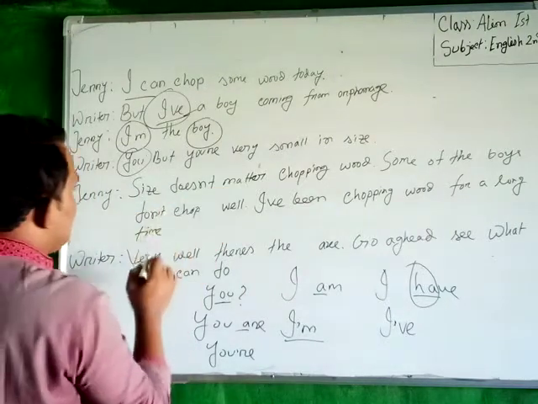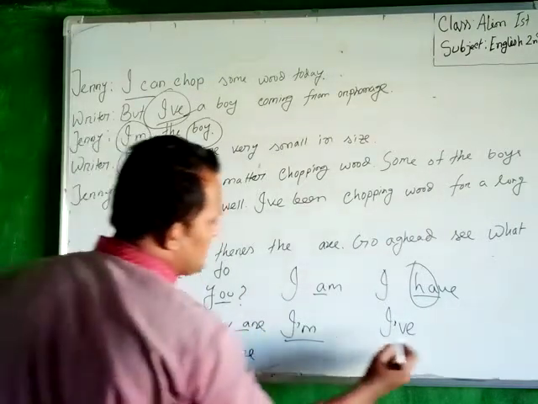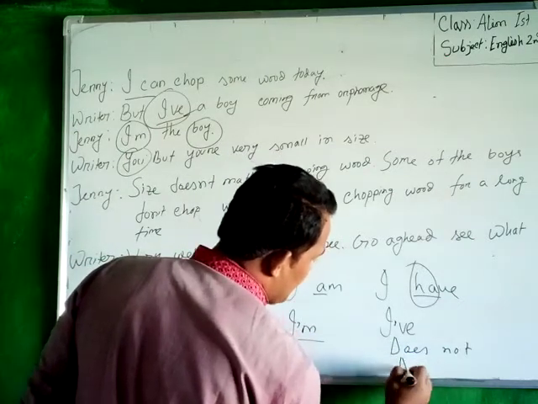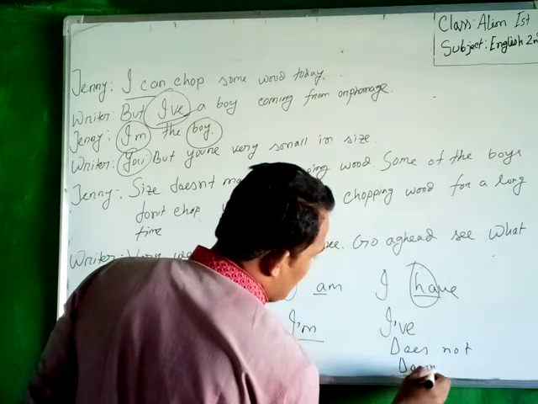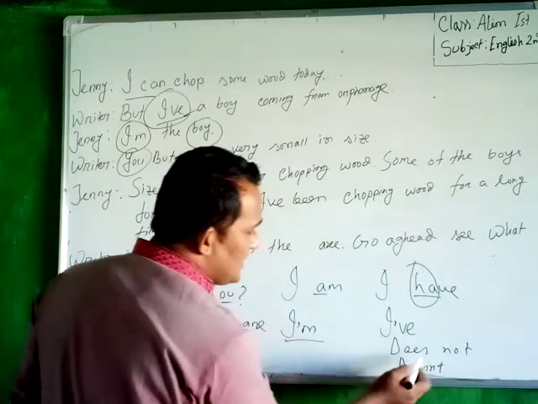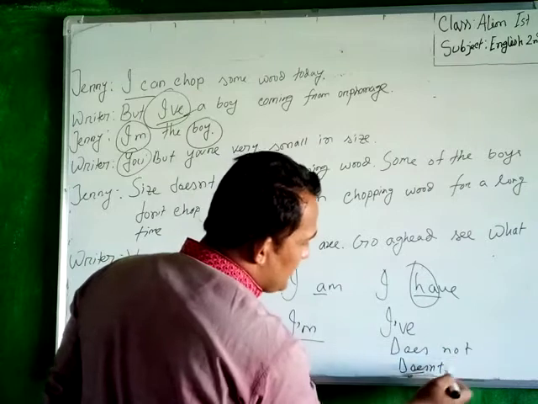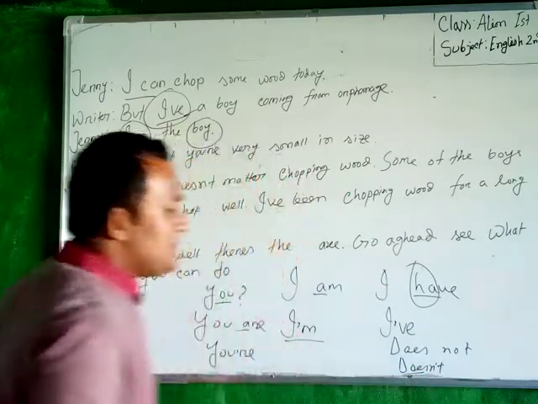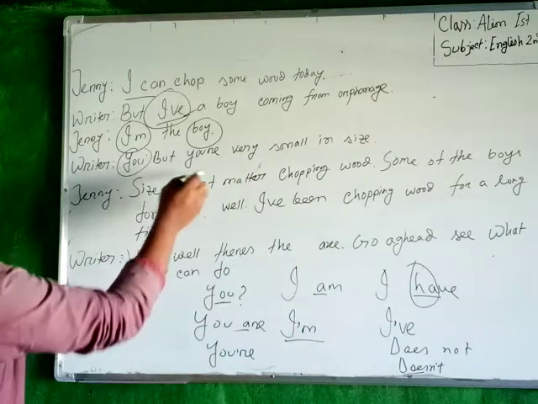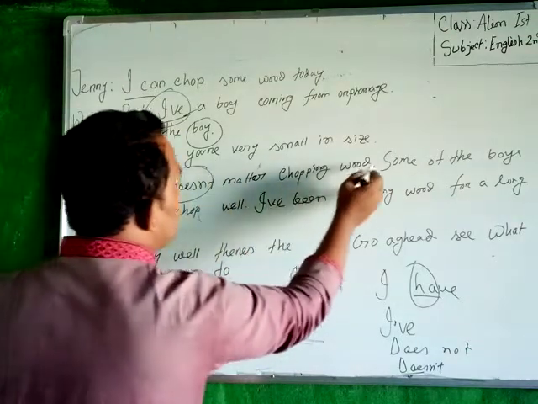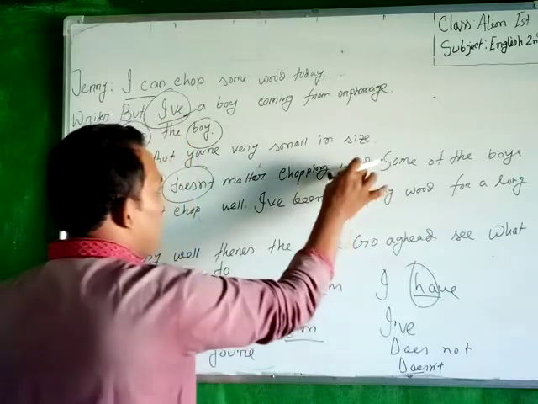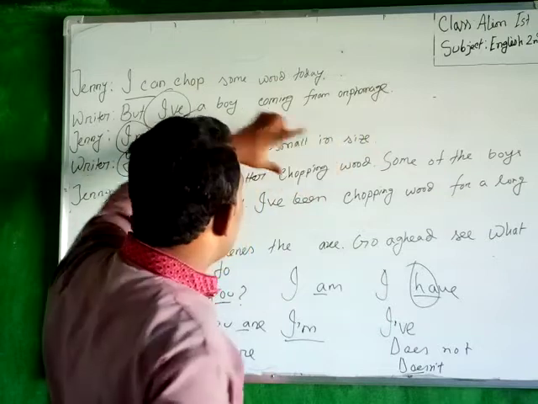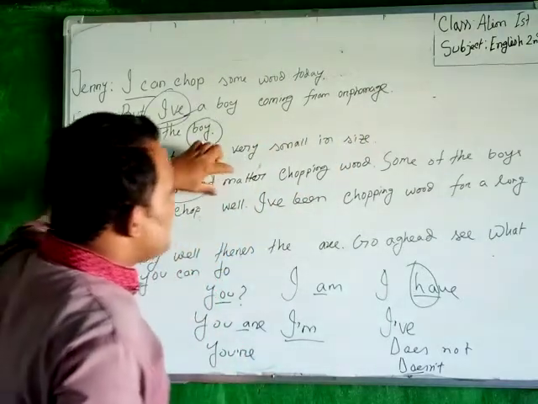Size doesn't matter. Doesn't is the short form of does not. You can see that does is here, but o is missing, so I have to put an apostrophe: doesn't. Size doesn't matter. This is an assertive sentence, and you can see that there is a full stop. So there is no error except this word in this statement.